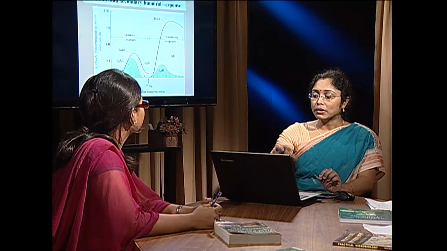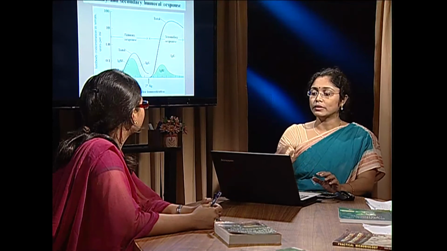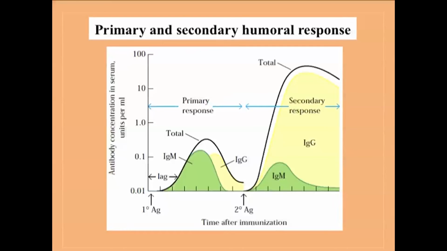And since memory cells are activated very quickly, the amount of antibody in serum is very high in case of secondary response. And the major isotype produced in case of secondary response is the IgG isotype. So, class switching takes place at a higher magnitude in secondary response.